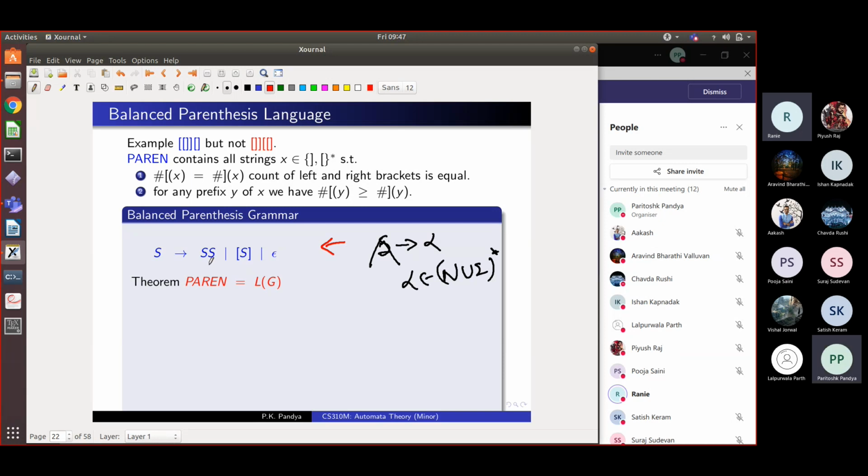Is there some background sound going on? Okay, now. Yes, sir. There's a background noise. So what kind of rule is that? S goes to SS?